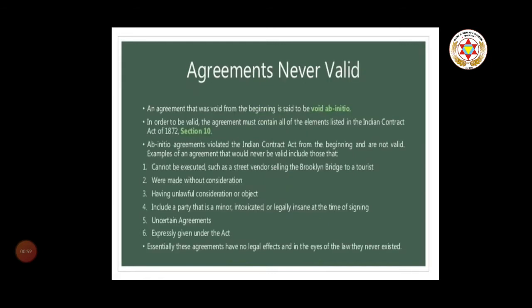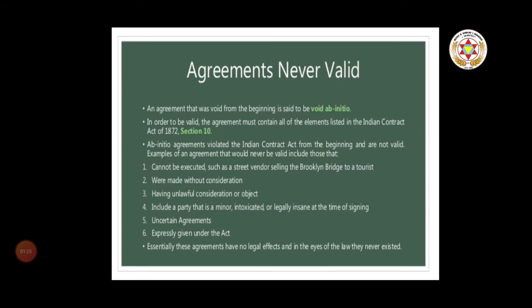Now, never valid agreements. An agreement that was void from the beginning is said to be void ab initio. In order to be valid, the agreement must contain all the elements listed in the Indian Contract Act 1872 section 10, which we already discussed in the previous video. Ab initio agreements violate the Indian Contract Act from the beginning and are not valid. An example of such an agreement is one that cannot be executed, such as a street vendor selling the Brooklyn Bridge to a tourist.